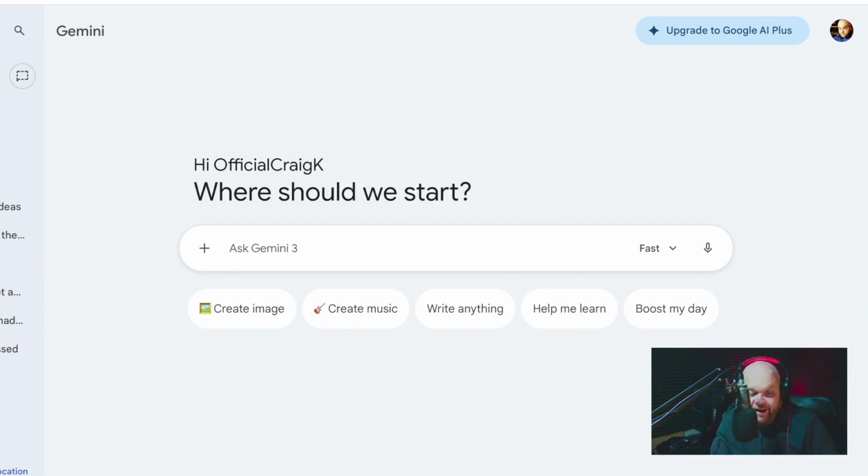So let's get started then. Let's delve straight into, well, we're going to need Google Gemini for this little gem. Yes, completely free. Have you signed up for Gemini? I like this sort of stuff. I won't lie, it does help out with certain bits of work. But when it comes to creating music, maybe not so much.